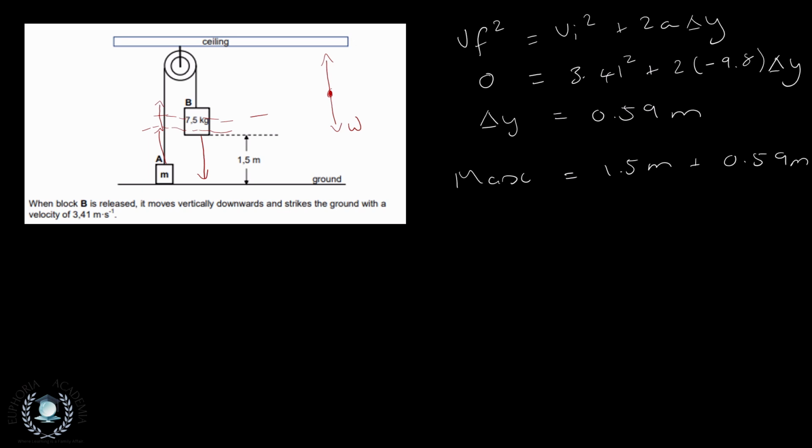So that acceleration of 3.88 was accounted for here, because that's the acceleration of the system, and this height change is the height change of the system only. Alright, so our maximum height is going to be 2.09 meters. And just like that, that is our questions.